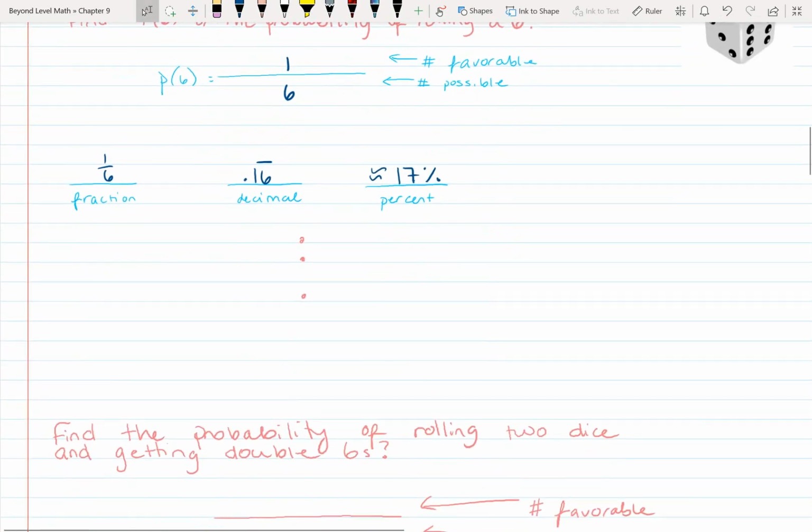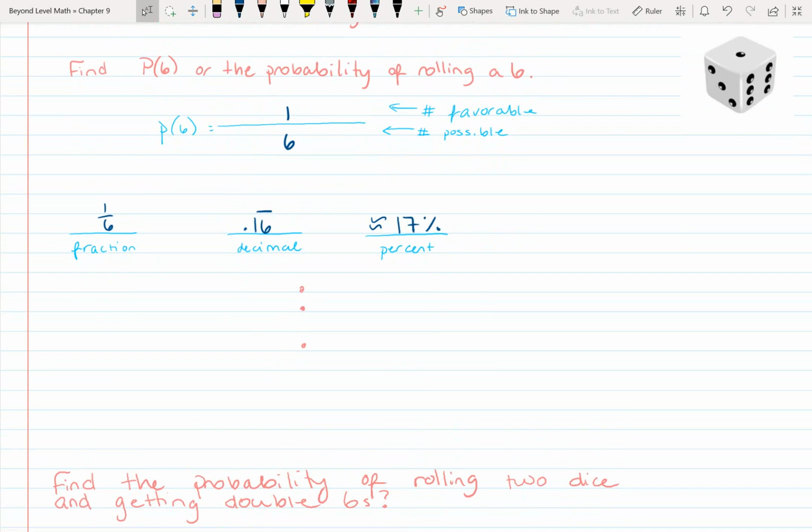Alrighty. Now it says find the probability of rolling 2 dice and getting double 6s. So that means in this case, you've got one die and you've got another die, right? That means you've got to roll a 6 here, which would be 1/6.